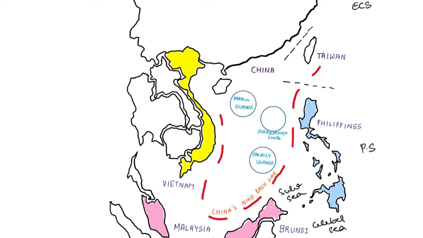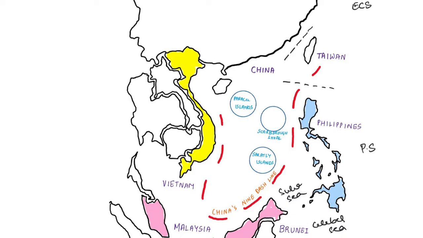The dispute is over territory and sovereignty over the ocean areas and the Paracel and Spratly Islands as well as the Scarborough Shoal. The Paracel Islands and Spratly Islands have been claimed in whole or in part by several countries in the region including Vietnam, Malaysia, Brunei, Philippines, Taiwan, China, etc. Alongside these fully fledged islands, there are dozens of rocky outcrops, atolls, sandbanks and reefs such as the Scarborough Shoal. This is the Scarborough Shoal. This is Paracel Islands, this is Scarborough Shoal, and these are Spratly Islands. These three regions have been claimed by many countries in the region as their own.